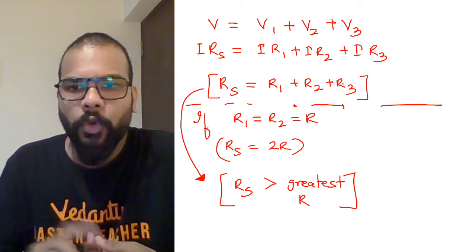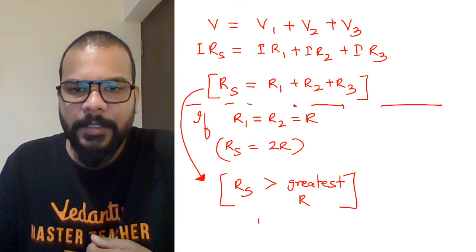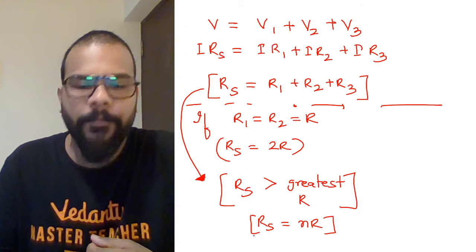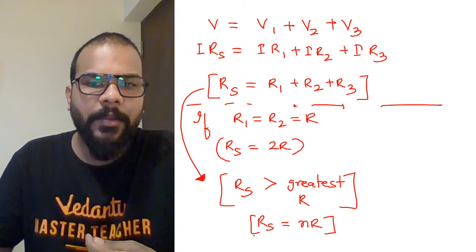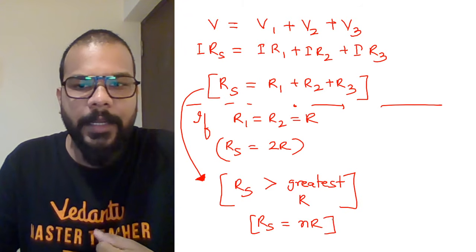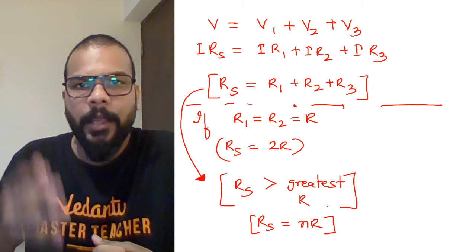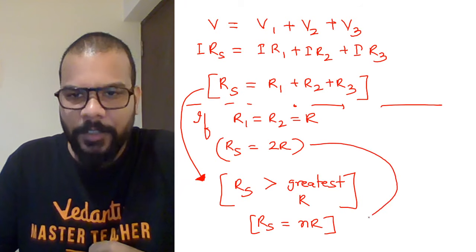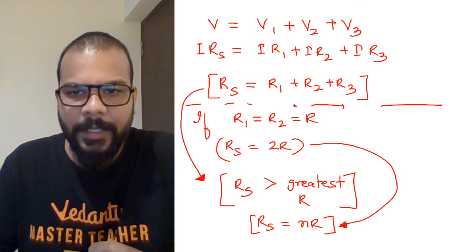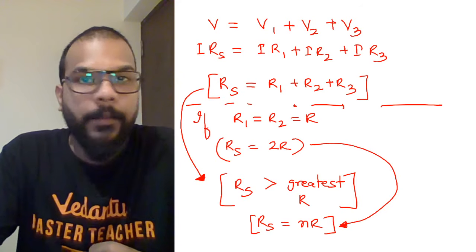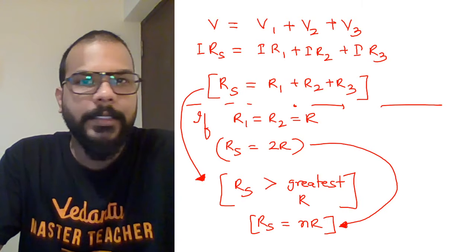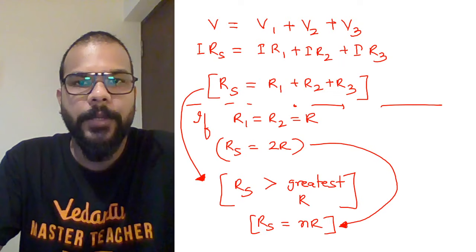So overall, if there are n such resistances, then the equivalent resistance is going to come out to be nR. R1 plus R2 plus R3: if you have equivalent resistance for n equal resistances, then R plus R plus R plus R is going to give you nR. That means something which can be expressed from here as an extension. So this is as simple as that is the situation of resistance in terms of series combination.